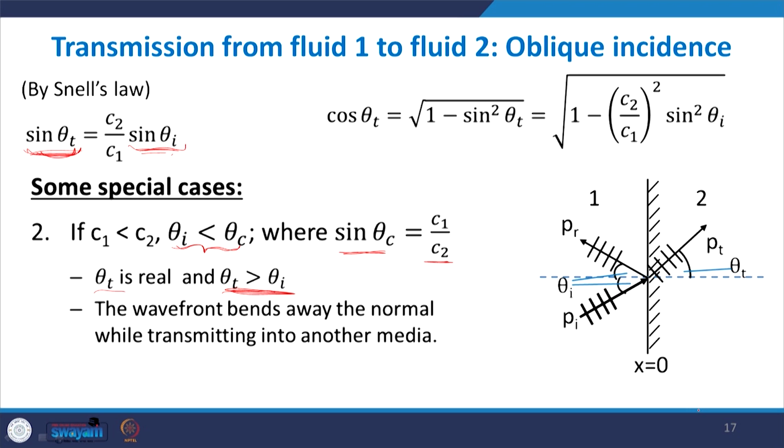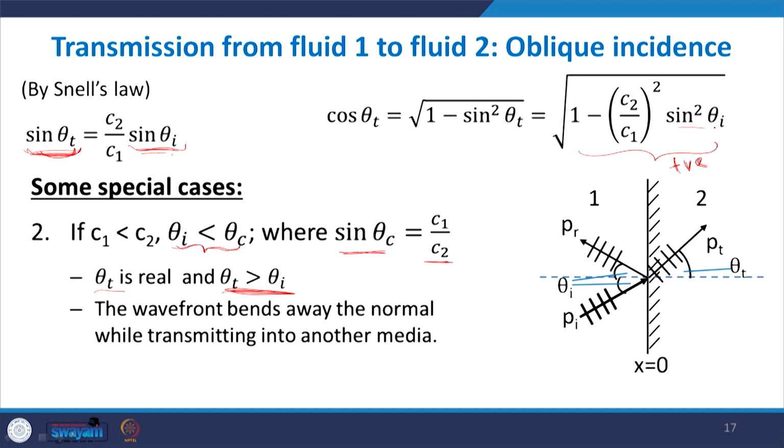You can also check here that cos theta t is under root of this quantity, so this quantity must be positive for a real solution. This is sine square theta I. If we put sin theta c equal to c1 by c2, then this value becomes 1, so this quantity becomes 1 minus 1, which is 0.